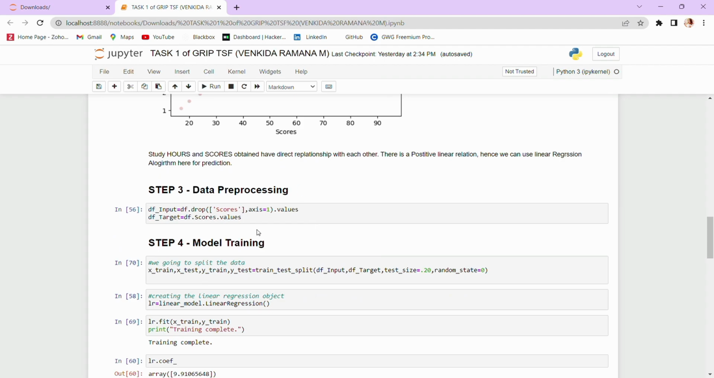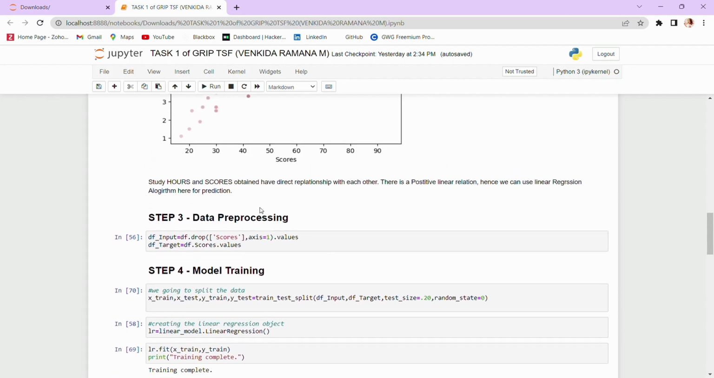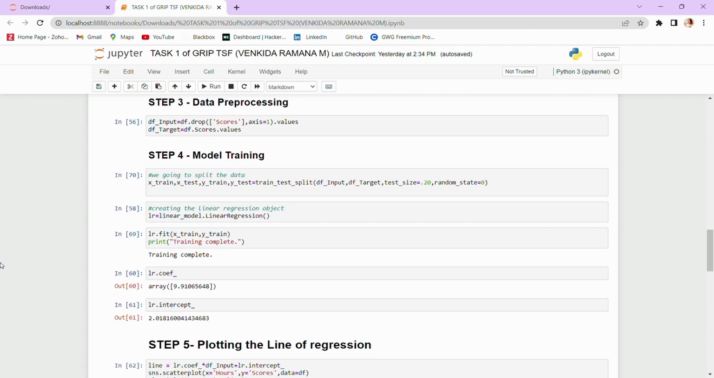Next, step 3, data pre-processing. In this process, I'm going to prepare my dataset for further processing. Then step 4, model training. As I said, we use the linear regression algorithm. I am now training the model on the data to create a linear regression object.